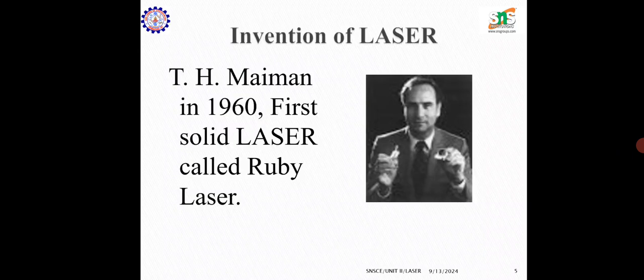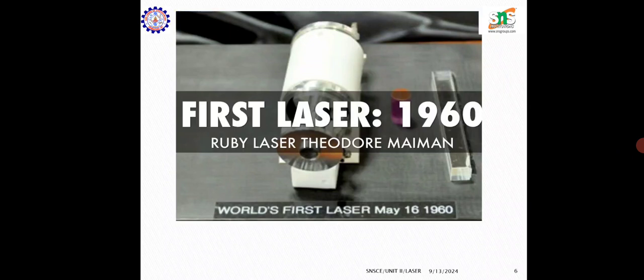Nowadays we have different types of lasers using different materials, which might be a gas, a liquid, or a different solid. First he used a solid, that is the ruby laser. This is the first ruby laser, in 1960.